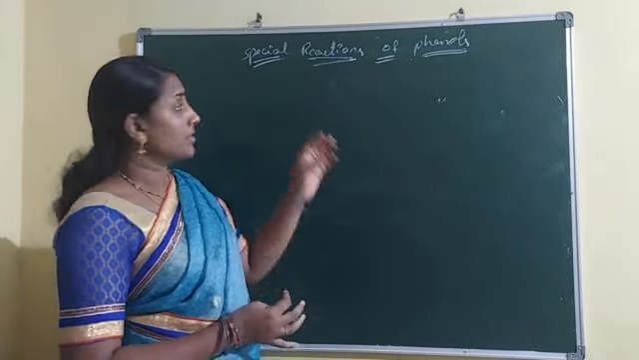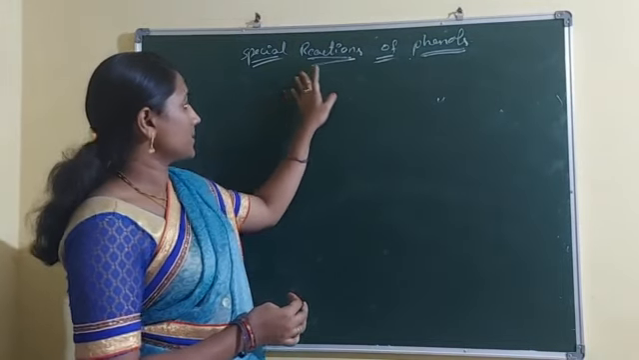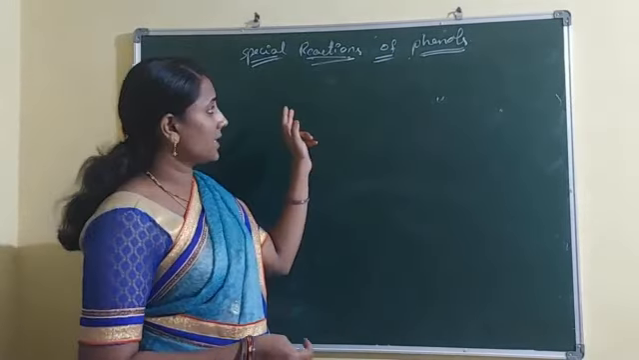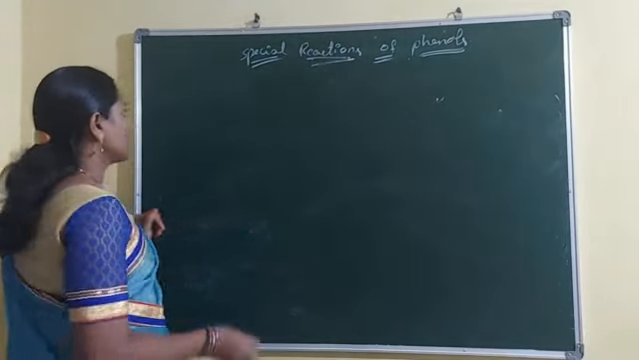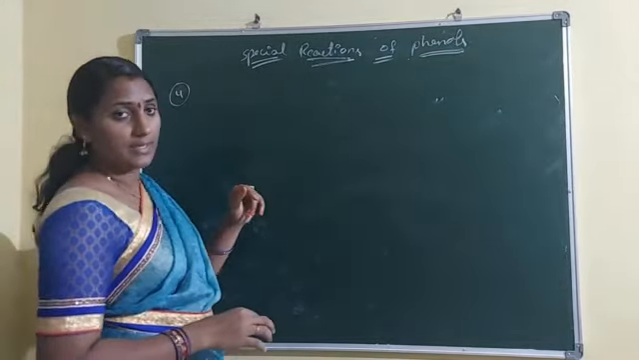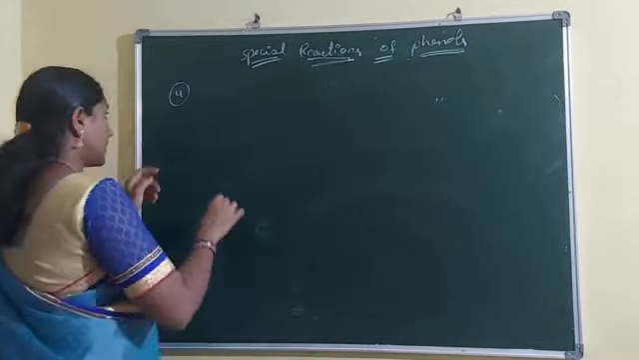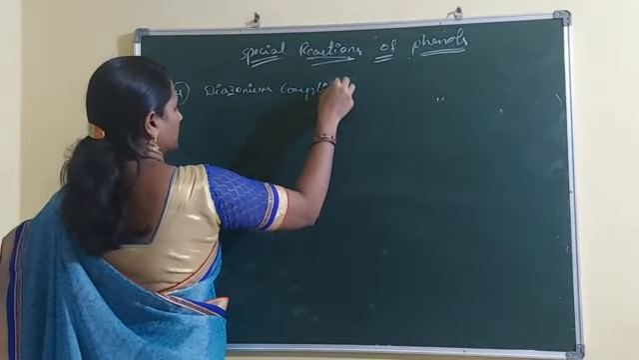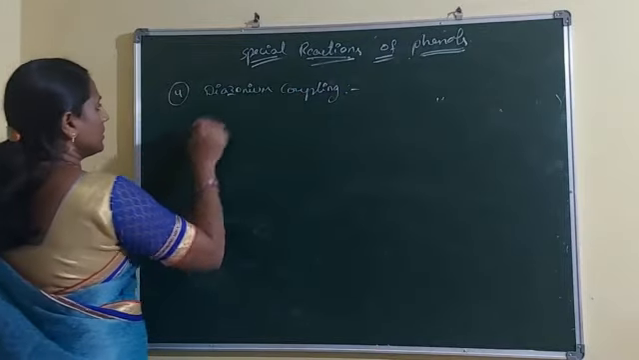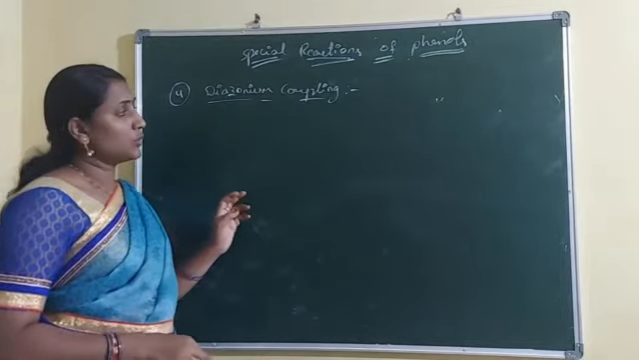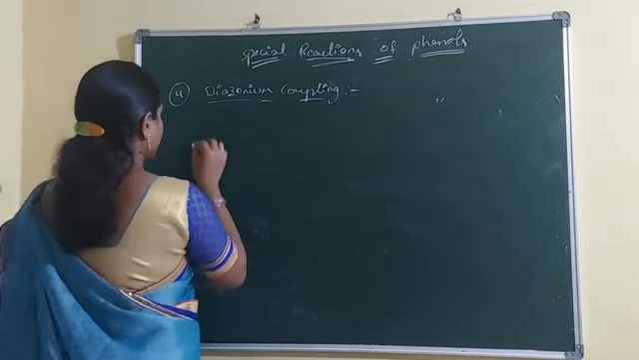Today we will discuss the remaining special reactions of phenols. In previous classes some special reactions have already been discussed. Let us continue. The fourth special reaction of phenols is diazonium coupling. Coupling of diazonium chloride with phenol forms an orange dye product.